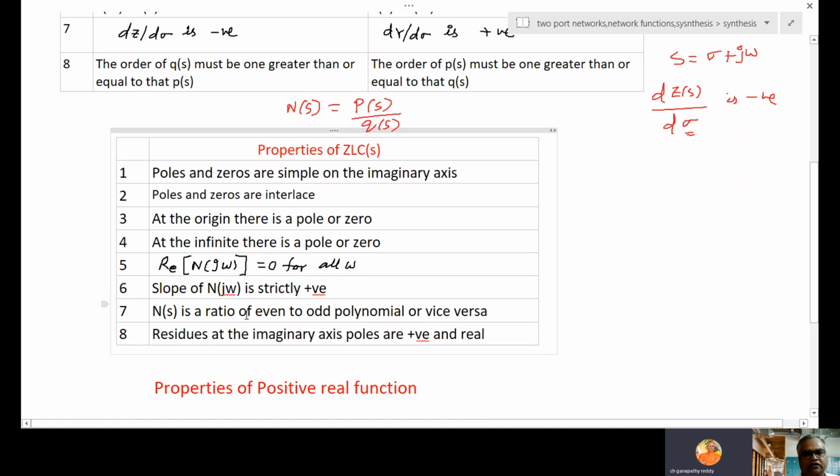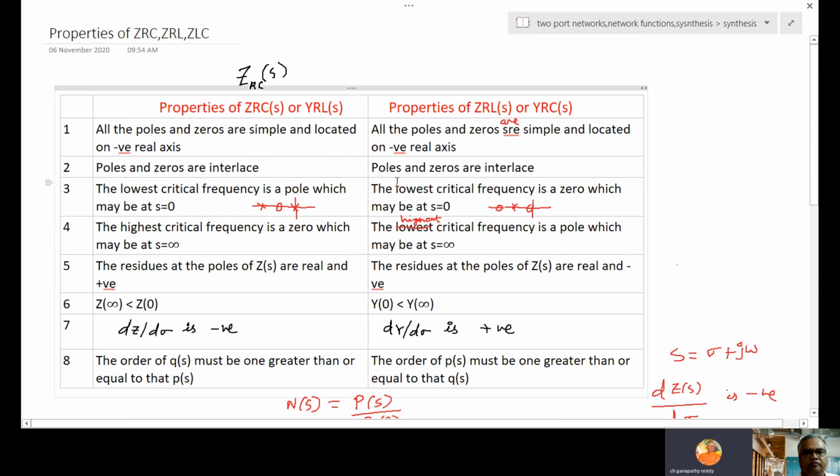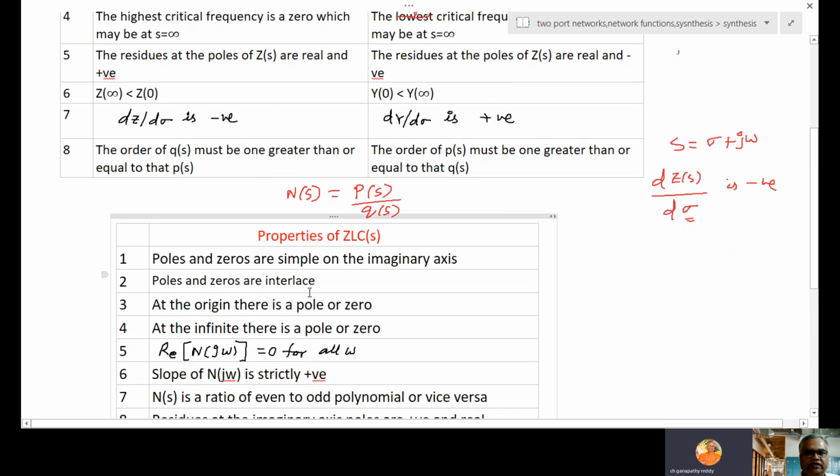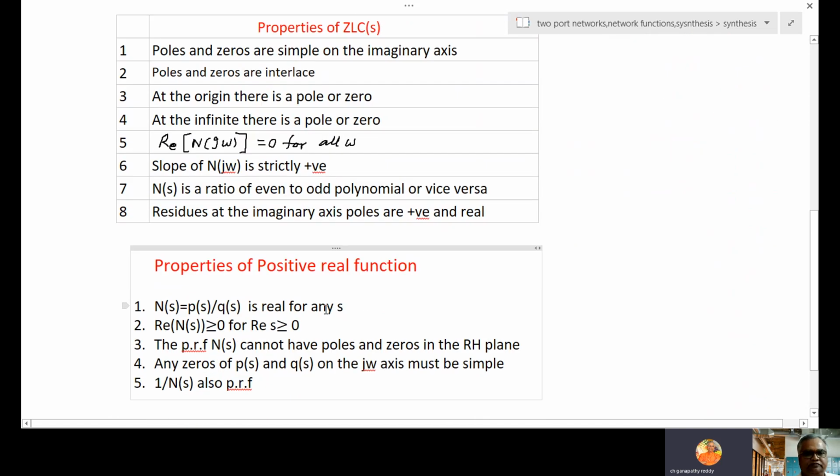N(s) is a ratio of even to odd polynomial or odd to even polynomial. Residues at the imaginary axis poles are positive and real. So these are the properties of any LC network, series or parallel. So these are the standard properties.